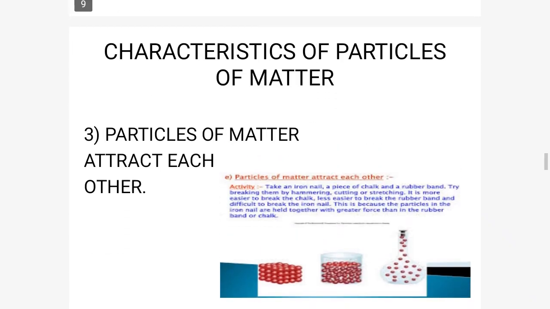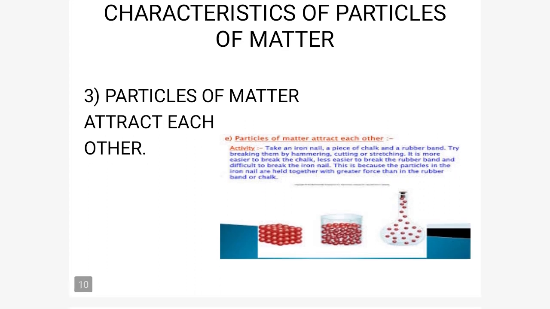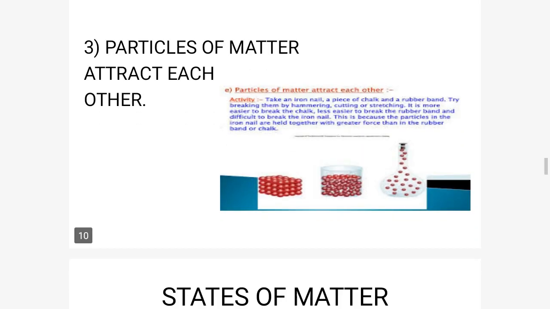Next is particles of matter attract each other. That means the particles which are present in the matter attract each other. For this, one activity is demonstrated. Otherwise, like a bar magnet, when they come closer to each other, they will attract each other. It is also a matter. Even if we break down the bar magnet into particles, even the small pieces will attract the iron-containing materials. So from this we can say that particles of matter attract each other.